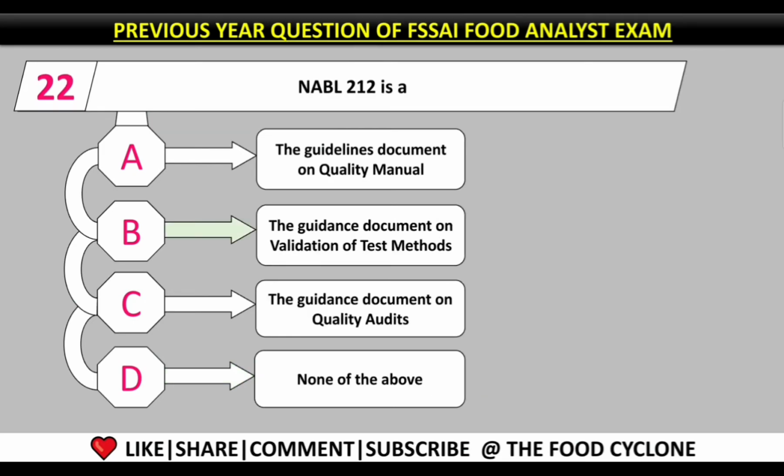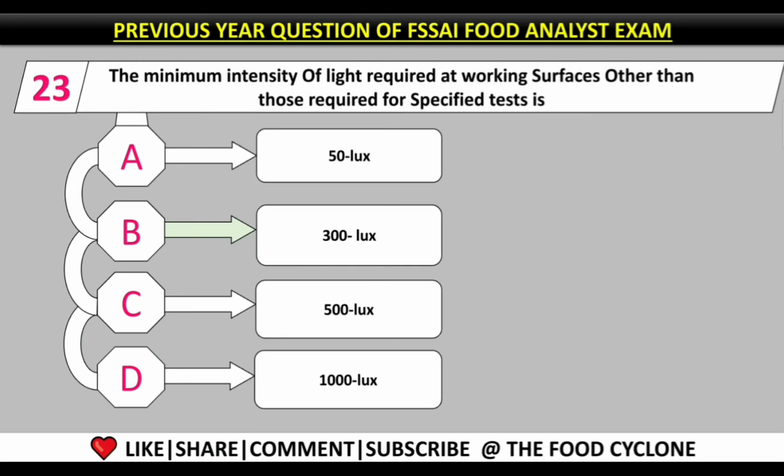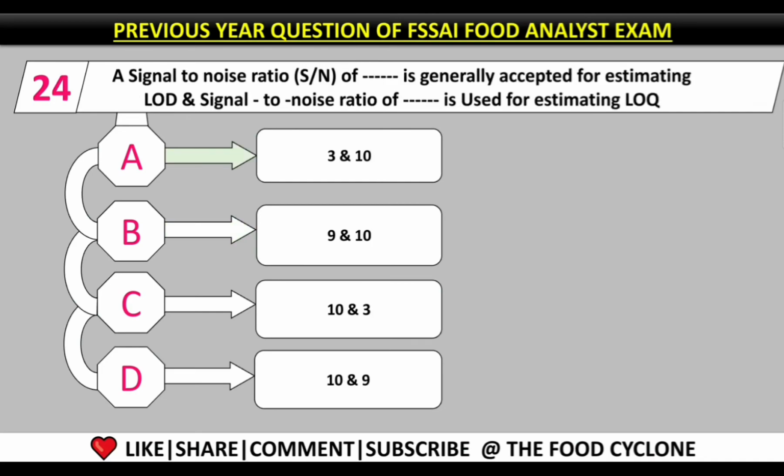Question number 22. NABL 212 is the guidelines document on the validation of test methods. So option B is the correct answer for this question. Question number 23. The minimum intensity of light required at working surfaces other than those required for a specified test is, for general purposes which are not specific, around 300 lux.